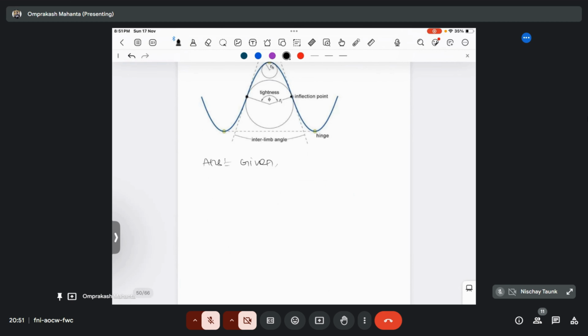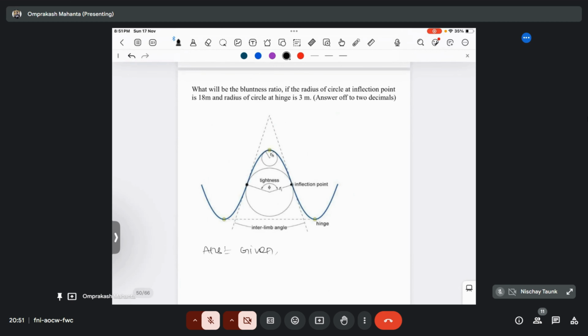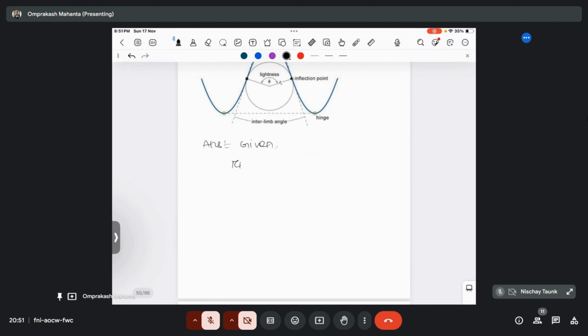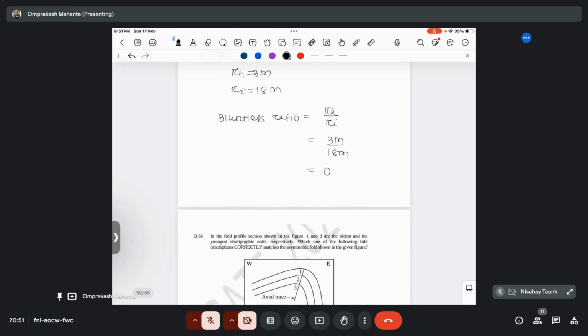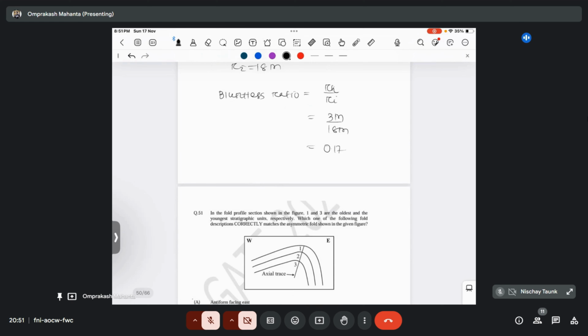So RH by RI. Given here, RH is 3 meter and RI is 18 meter. So what is the formula? Bluntness ratio is equal to RH by RI, right? 3 meter by 18 meter, so that will become 0.17. So this is the answer.